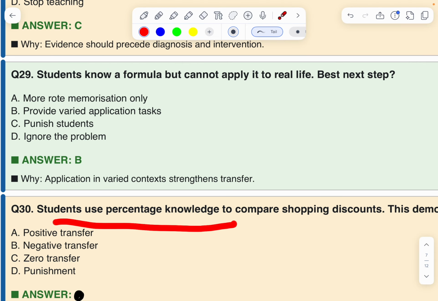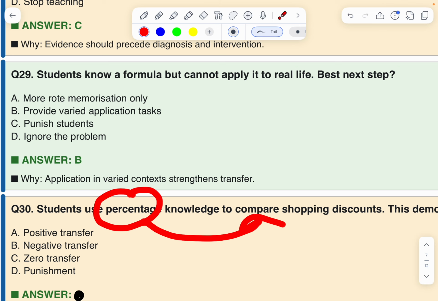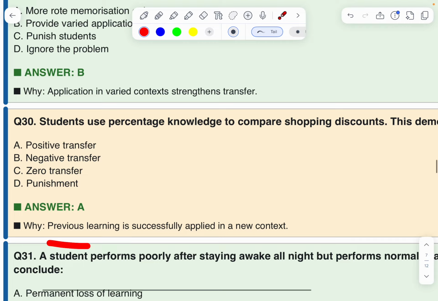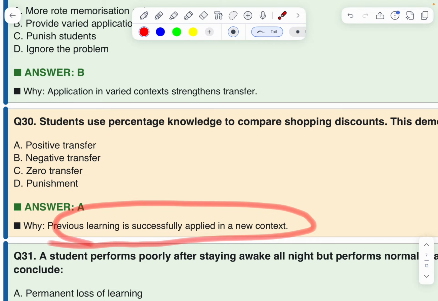Students use percentage knowledge to compare shopping discounts. Simple. They are applying this knowledge to a new situation. Positive transfer. First option. Previous learning is successfully applied in a new context.